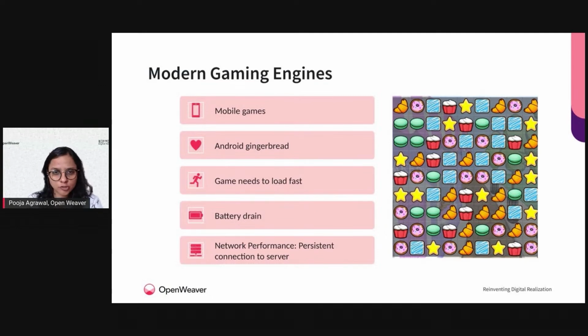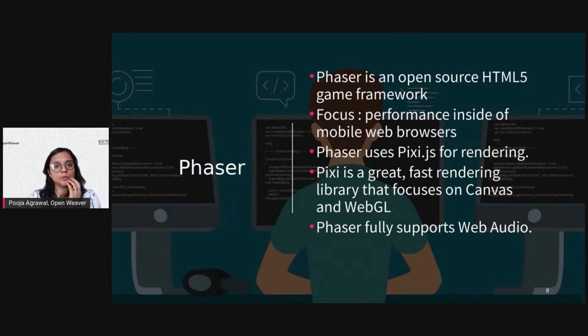So all this needs to be taken care of and is also enhanced with the help of these modern gaming engines that are available to us as of now. So you would ask how you as a person can enhance your overall experience while developing these games.